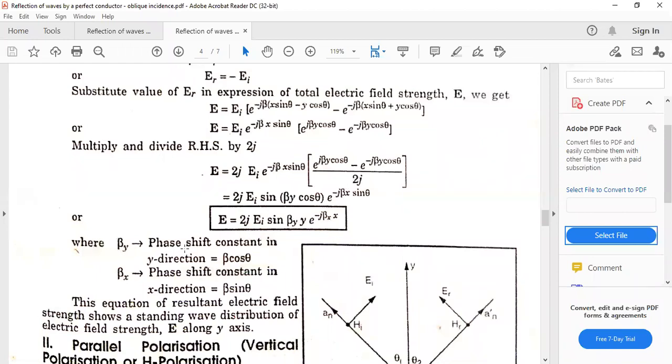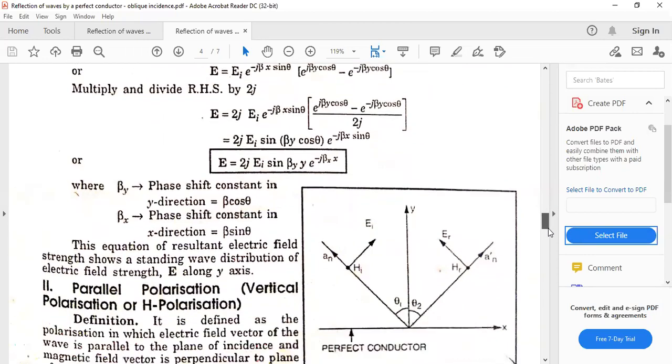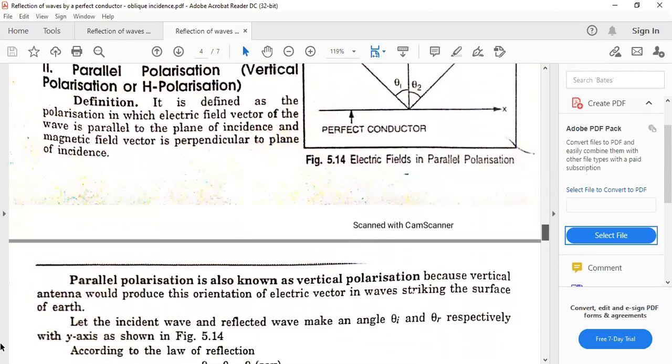So beta y is the phase shift constant in the y direction, that is beta cos theta, okay, and beta x is the phase shift constant in the x direction, that is beta sin theta. Okay, so this equation of the resultant electric field strength shows a standing wave distribution of electric field strength along the y-axis. And now similarly the parallel polarization.